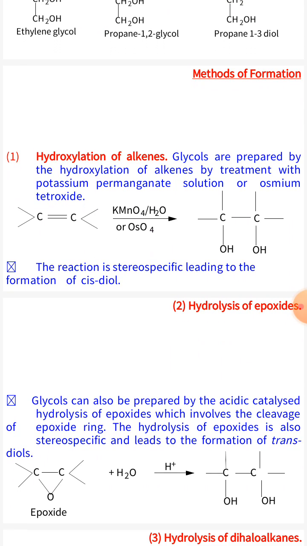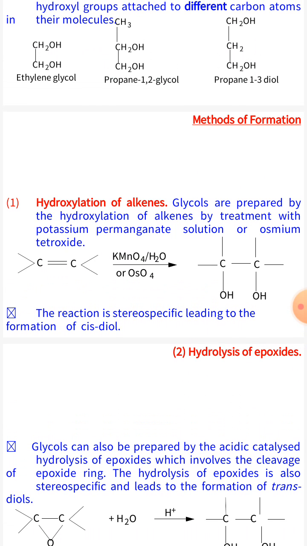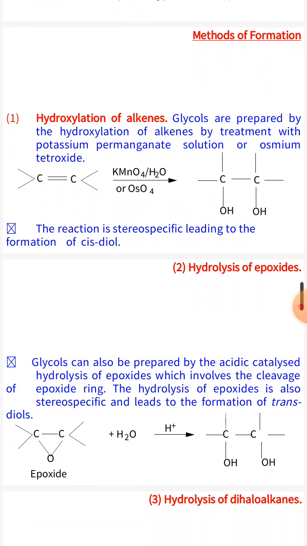Methods of formation of dihydric alcohol. First is hydroxylation of alkene. Glycols are prepared by hydroxylation of alkene by treatment with potassium permanganate solution or osmium tetraoxide. The reaction is stereospecific and gives cis-diol. Both OH groups are present on the same side.